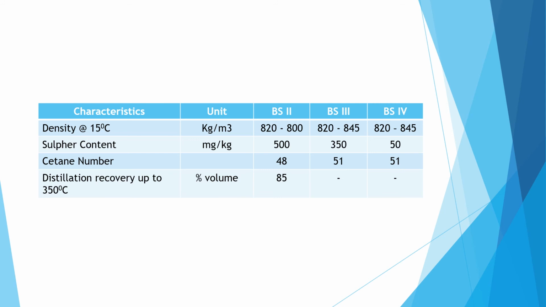Sulfur content for BS3, that is 350 mg per kg. Sulfur content for the BS4, that is 50 mg per kg. Cetane number for the BS2 is 48, for BS3 is 51 and BS6 is also 51. And distillation recovery up to 350 degrees Celsius for the BS2, that is 85%.